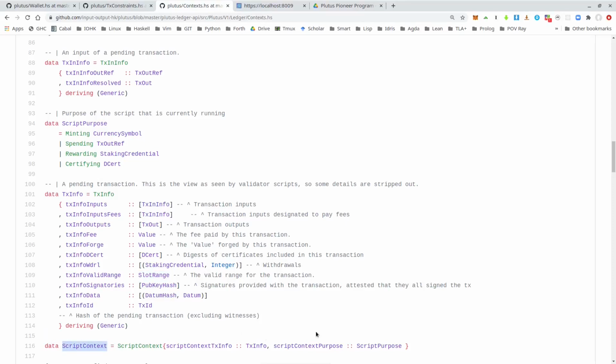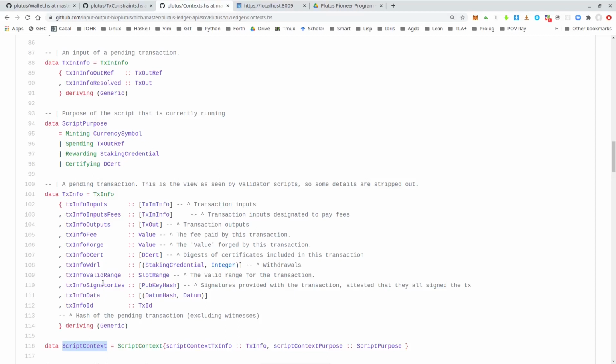And we are not interested in the script context purpose. We know that it is spending in this case, because we are writing validation for spending from a script address. So the interesting one is the txinfo. And both the timing information and the signatures are contained in this txinfo.